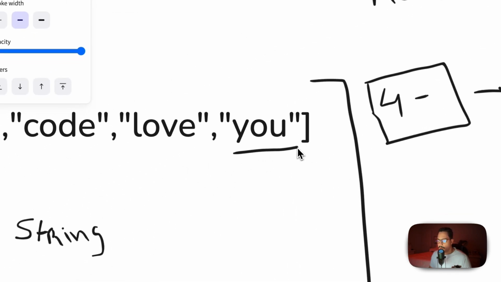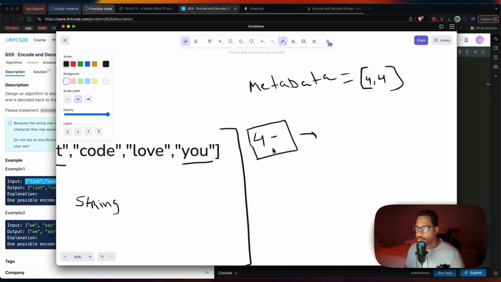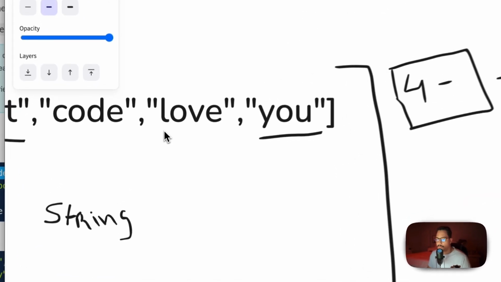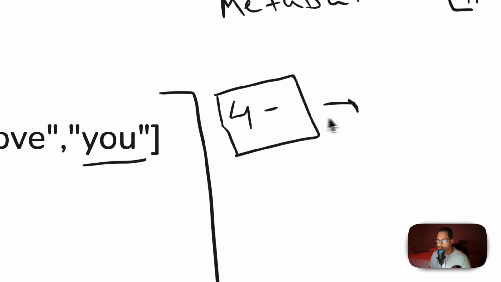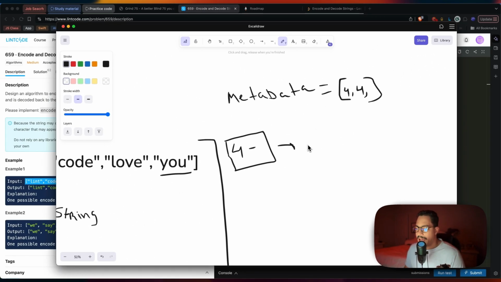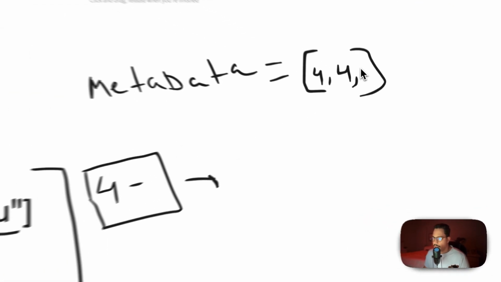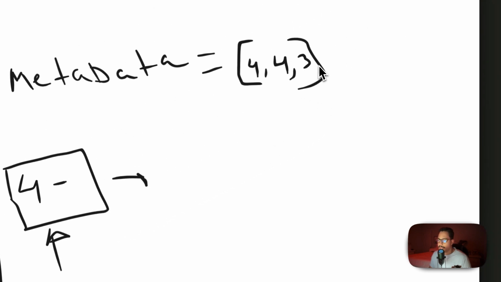So when we hit 3 here, there's a problem, right? Because we determined that the size of our chunks is going to be 4, and so far we have 3 strings that are of length 4. But what happens when we hit 3? Well, in this case, and let's say this is the last case here, we have to have some sort of mechanism to add some padding to the string, based on the size of our chunks. So we have 3 here, and since the size of our chunks is 4, we have to add 1 padding to that last string.